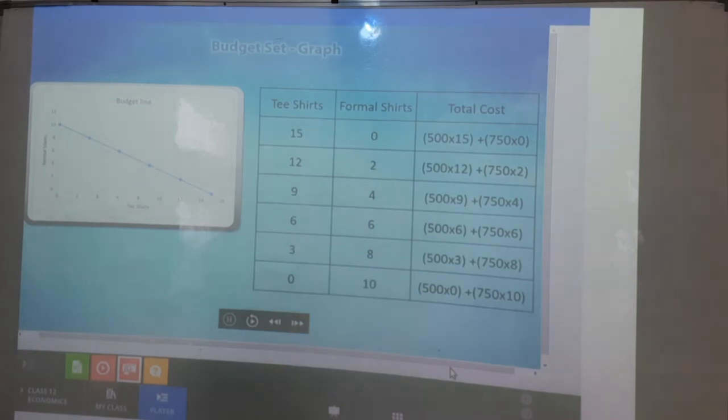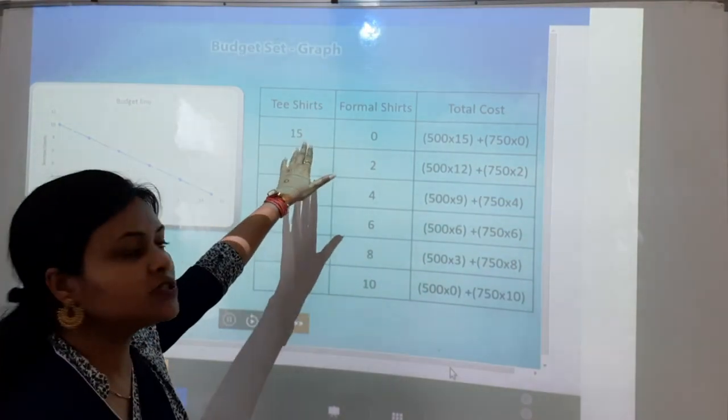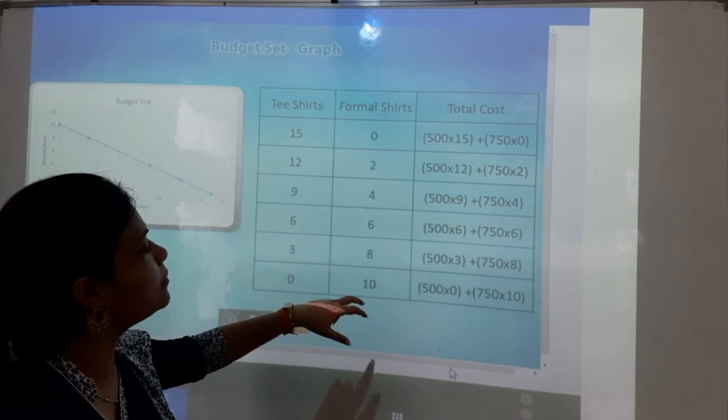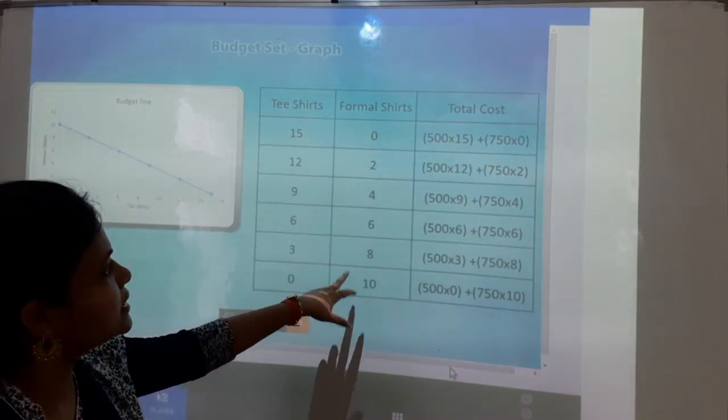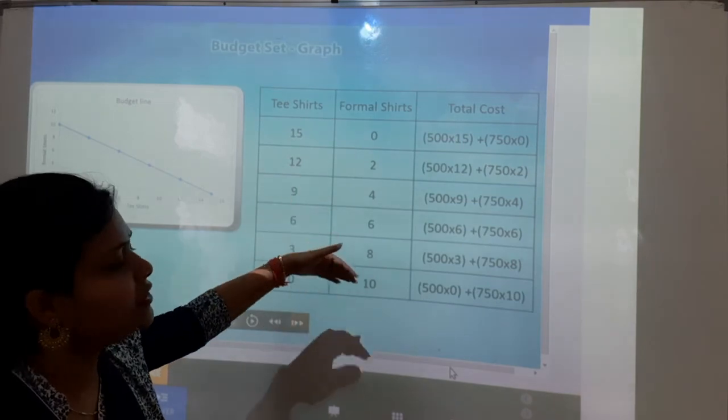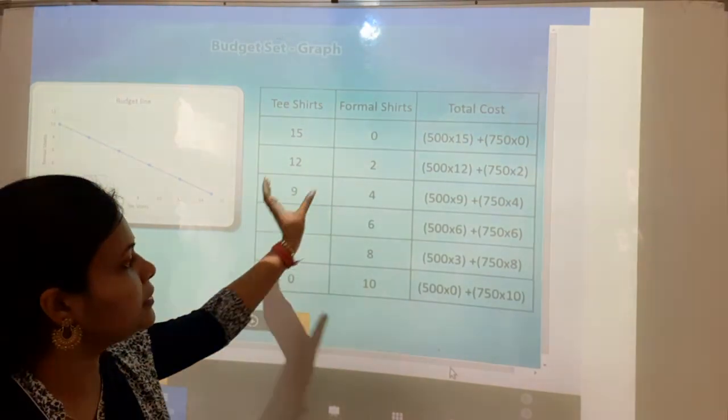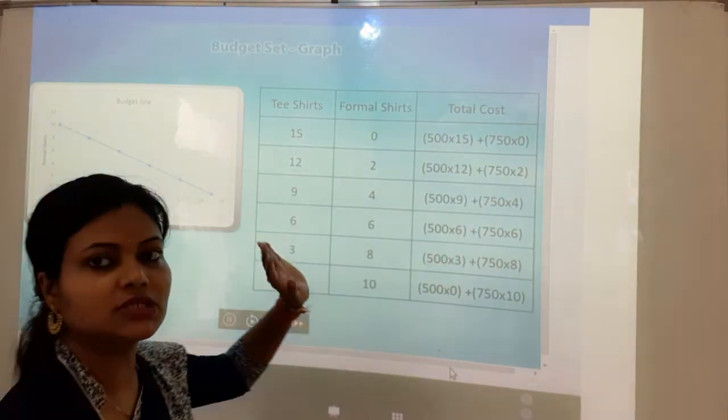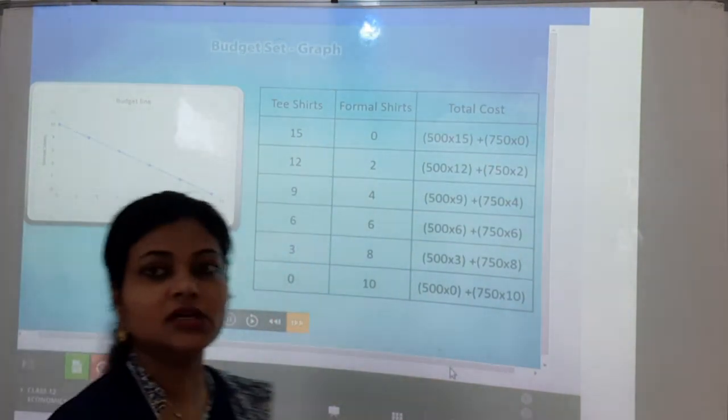Here it is a graph and a table. The table shows two columns, the t-shirts and the formal shirts, with different units, and according to the price there are different combinations. Like 500 into 15 plus 750 into 0, the whole amount will be spent on t-shirts, or the whole amount will be spent on purchasing formal shirts. Or in between, if we want to choose any combination, a little of this and a little of that, there are different combinations, and these combinations are expressed here in the budget line.